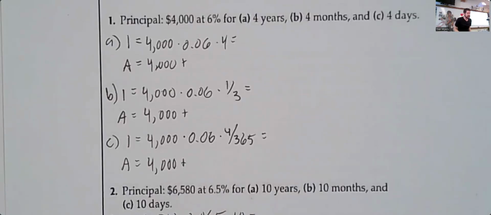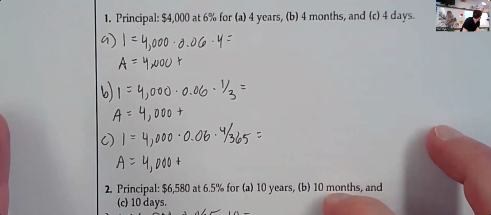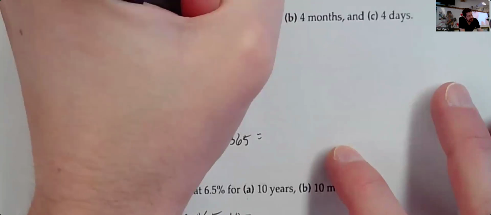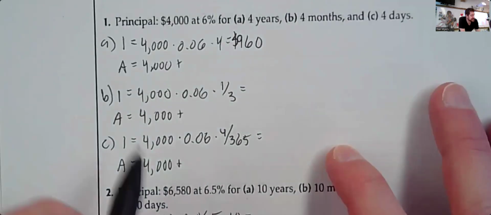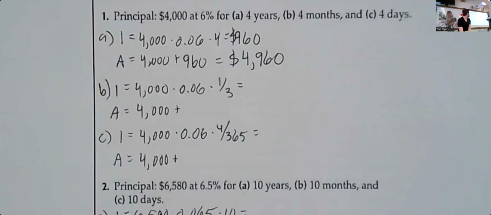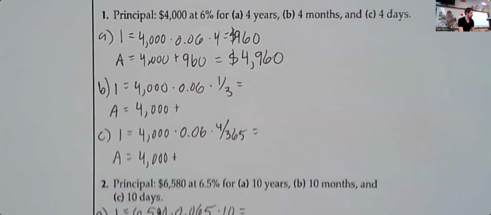How much interest is earned on number 1 for 4 years? What's the amount of interest? $960. Good. So that's a $960 amount of interest earned over 4 years at 6% on a $4,000 initial deposit, which means after 4 years, we're looking at 4,000 plus 960, which equals a total amount of $4,960. So those are the 2 portions for A. Interest 960, total amount in the account, add the interest to the original principal value, 4,960.